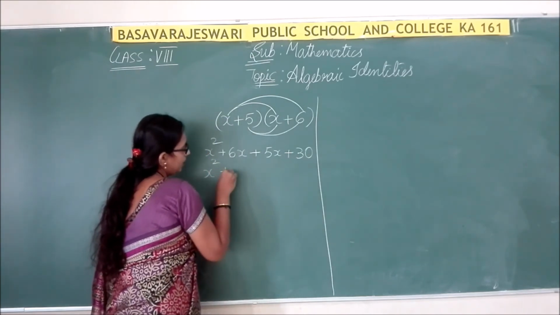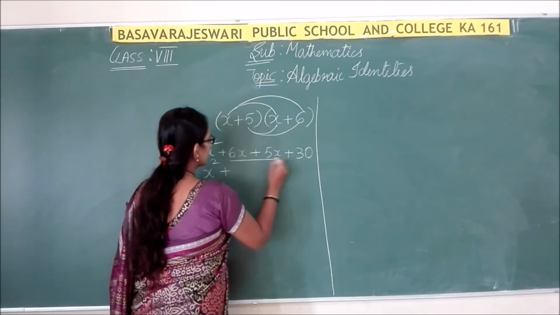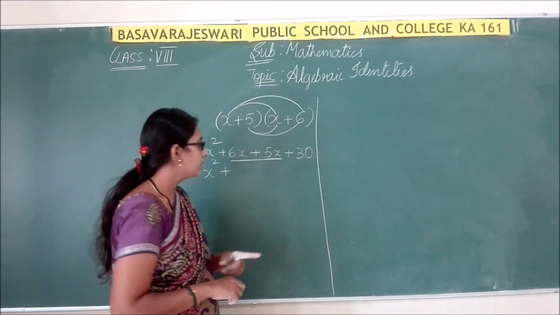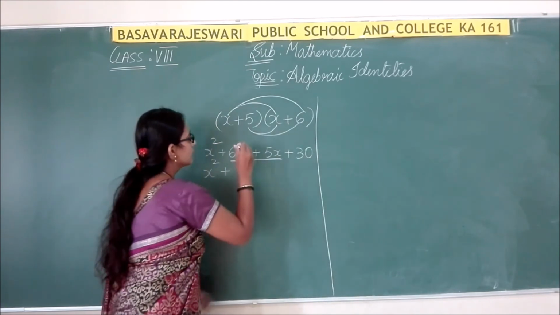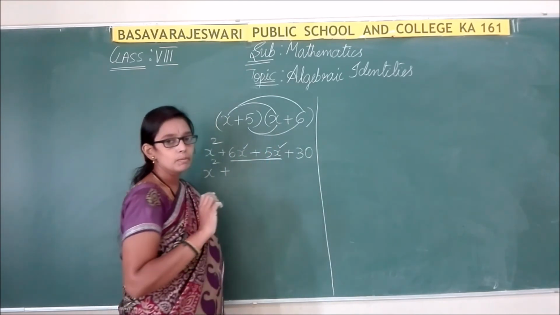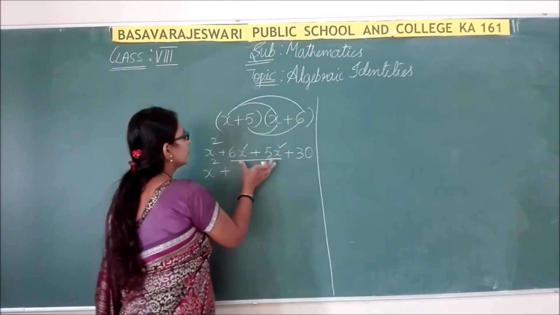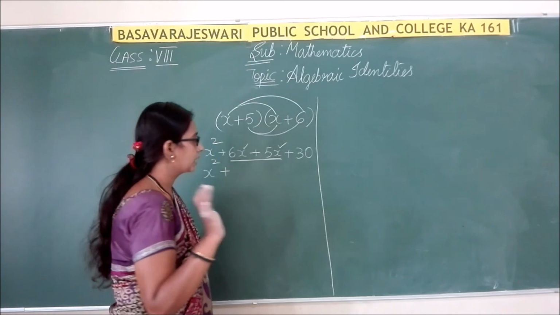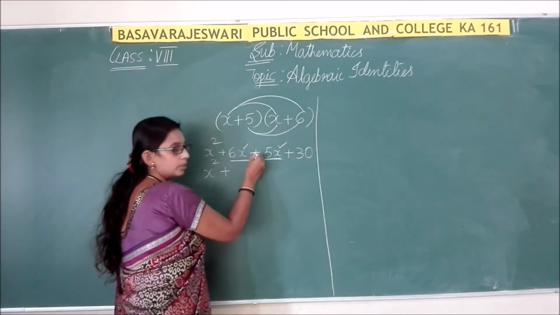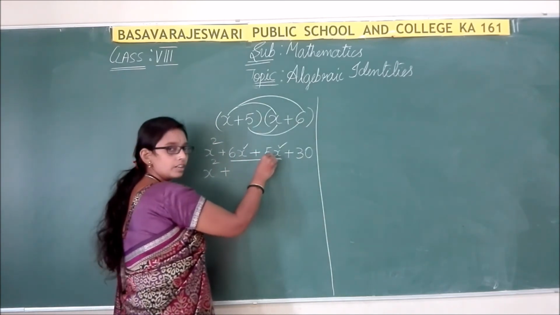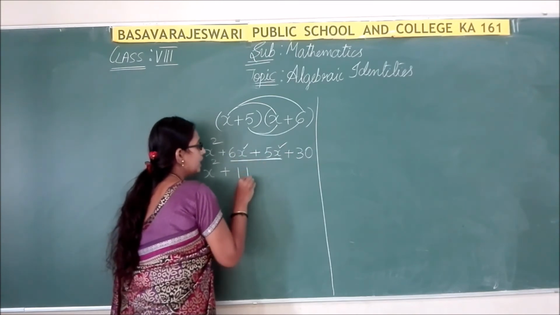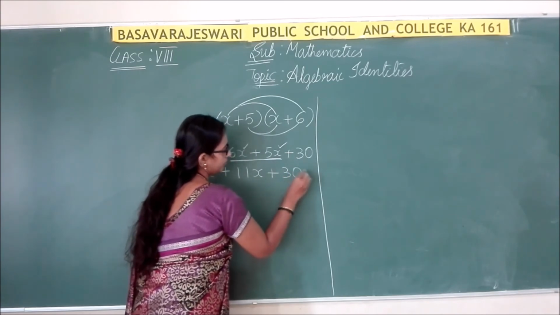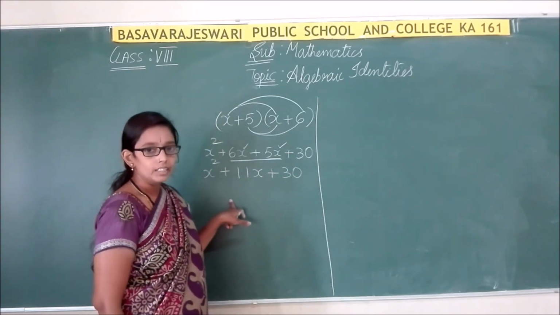So x square. Here, please recall these two are like terms. In the first chapter we studied about like terms and unlike terms. Here we have the same variables with the same powers, so we call those two terms like terms. Like terms can be added or subtracted. Here plus is there, so we are going to add. First add the constants: 6 plus 5 is 11. So 11x plus 30.